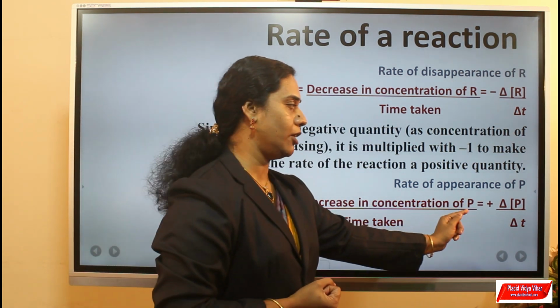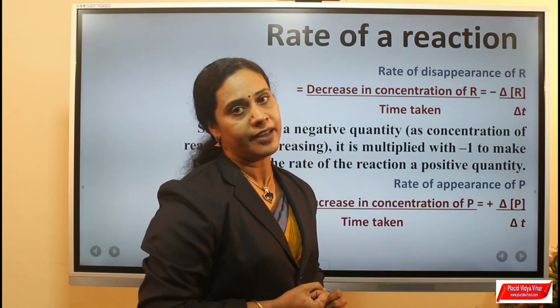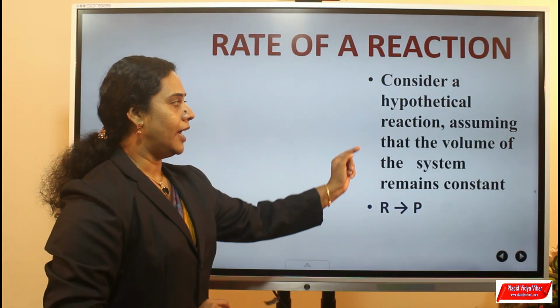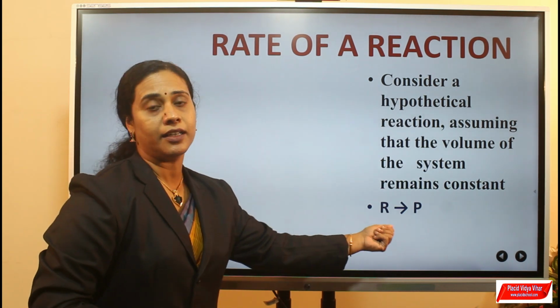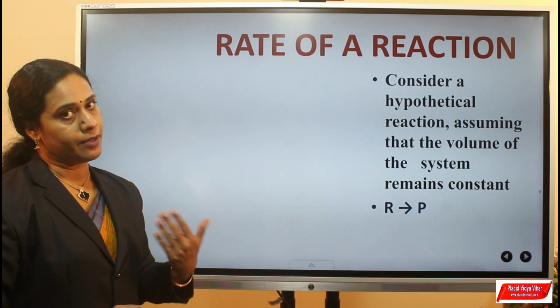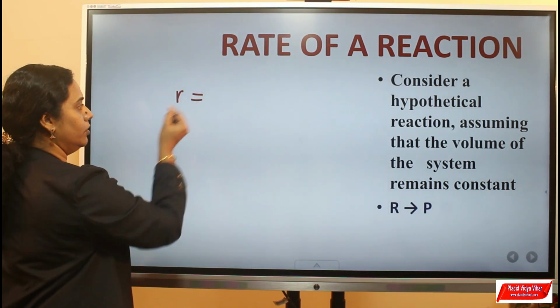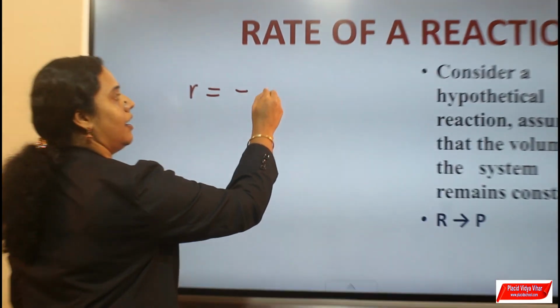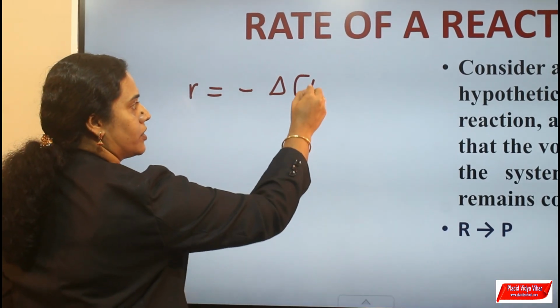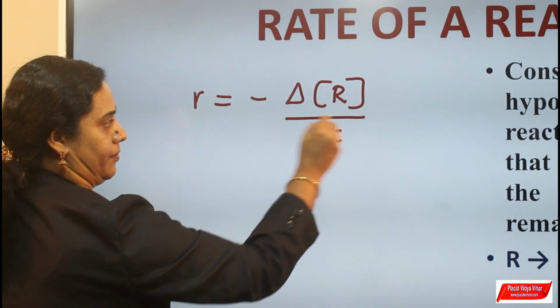Therefore, r is equal to change in concentration of product divided by delta t. Consider the hypothetical reaction R gives P. We can express rate in terms of reactant. r is equal to minus change in concentration of reactant divided by change in time.